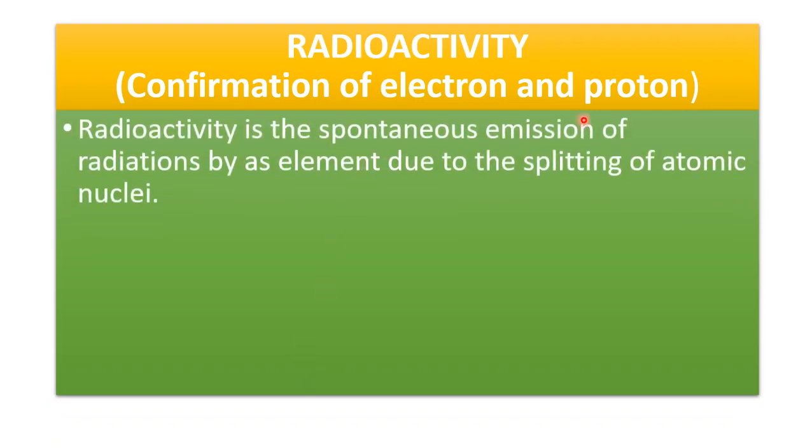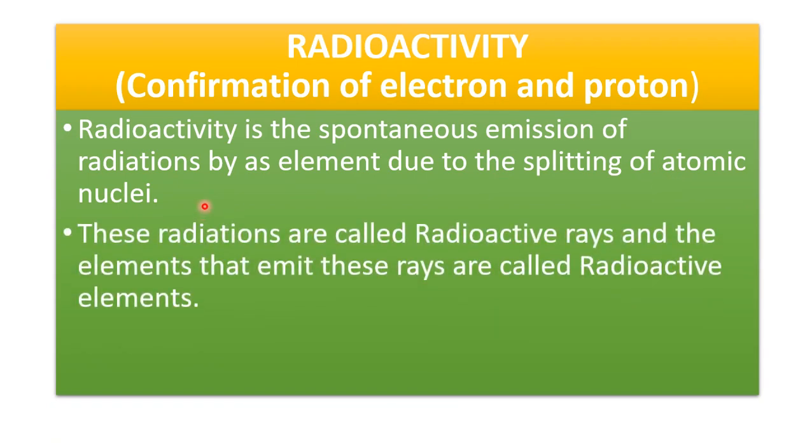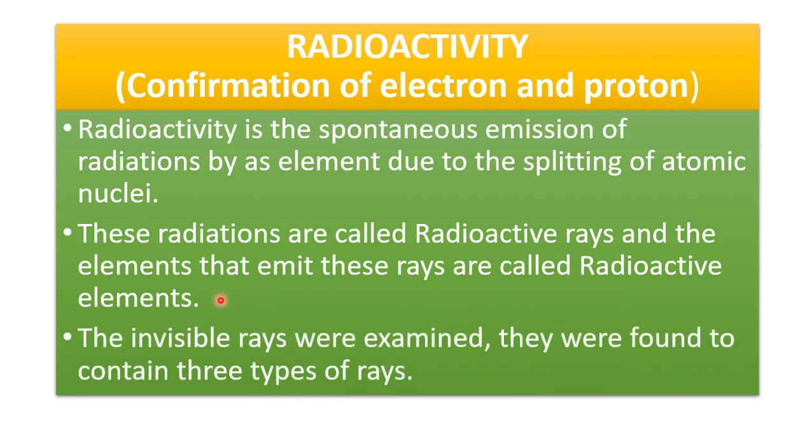Radioactivity is the spontaneous emission of radiation by an element due to the splitting of atomic nuclei. These radiations are called radioactive rays, and the elements that emit these rays are called radioactive elements. The invisible rays were examined. They were found to contain three types of rays.